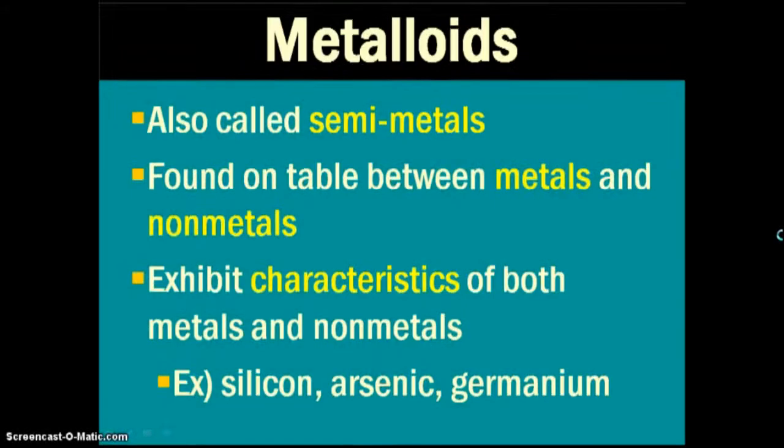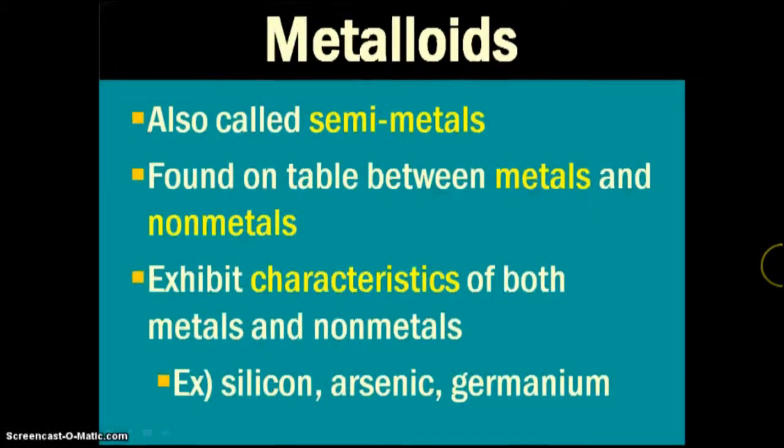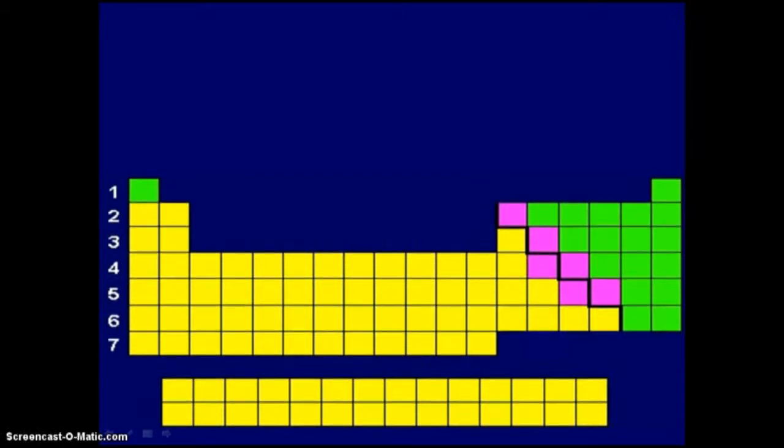Now if we go back real quick, you see sitting in the middle here in light blue, these are the metalloids, and these metalloids are also called semi-metals, semi meaning partly metal. They're found on the table between the metals and the non-metals. They make up that stair step that you see labeled in the periodic table, and you will see some of them are like metals and some of them are like non-metals, kind of exhibiting characteristics of both, like silicon, arsenic, and germanium. These metalloids are exactly in the right spot because they are kind of metal, kind of not metal, so they separate the two groups on the periodic table, as you can see here.